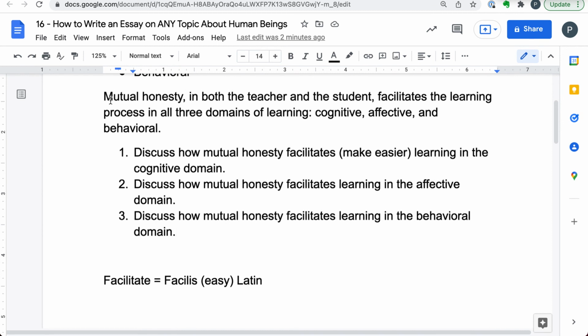And look at how we construct the thesis statement. Mutual honesty in both the teacher and the student facilitates. This is our subject, mutual honesty. This is our verb, and the learning process is our object. And these are 3 subtopics for the power of 3. I hope this makes sense. I hope this is helpful. In fact, I'm pretty sure that it is.